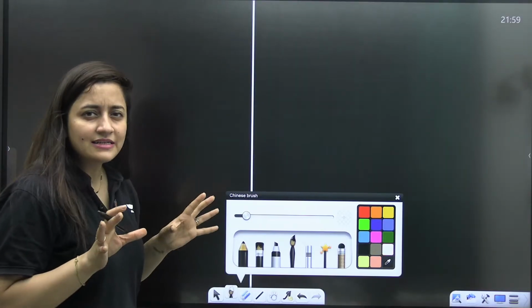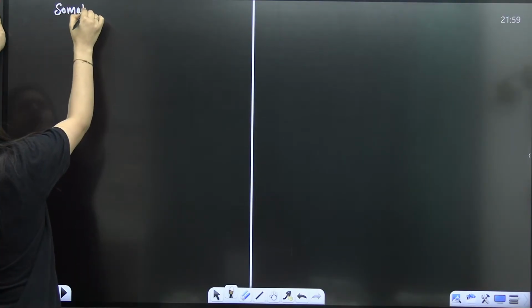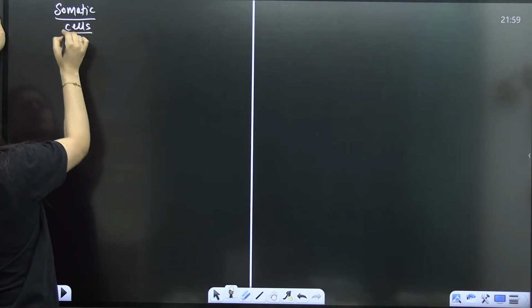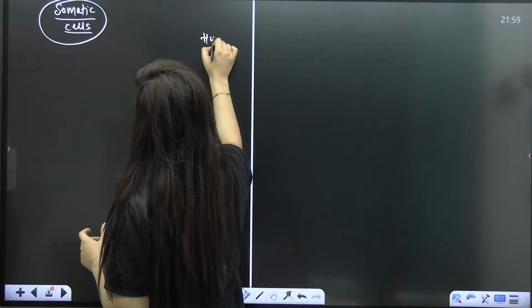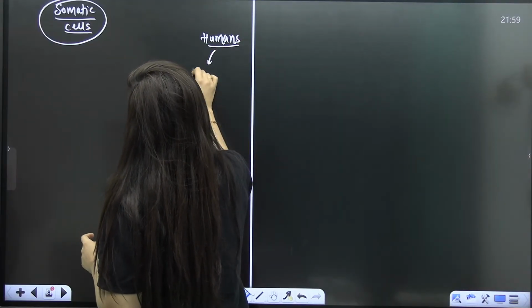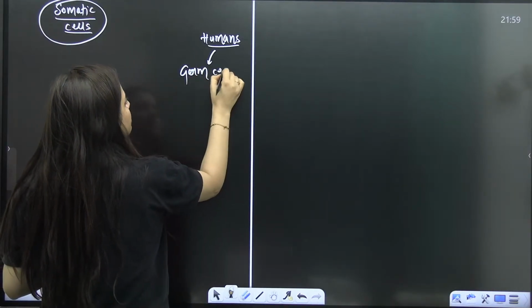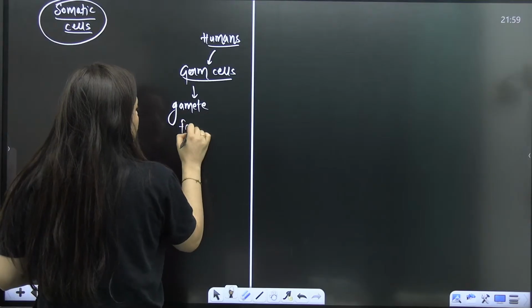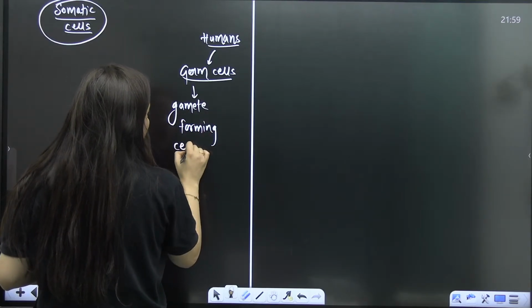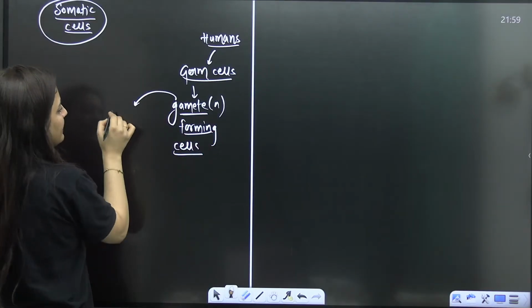I will discuss a few basic terms so that you have an idea of what is going on. In our body, I'm not going to write the definitions here. I will just use a few terms, and I hope you are all aware. Firstly, the somatic cells. These are our normal body cells. Taking the example of humans, the cells that form the gametes are germ cells. Germ cells are gamete forming cells. Gametes are basically the sex cells.